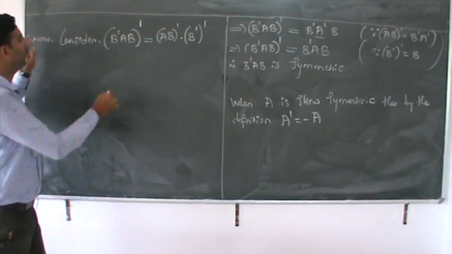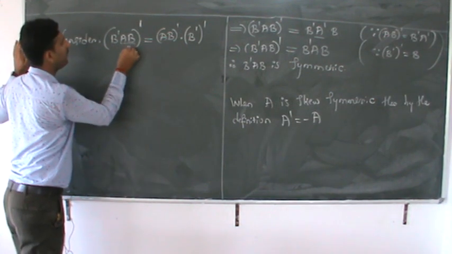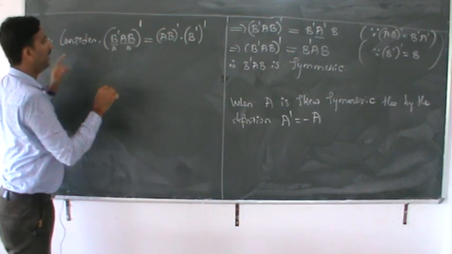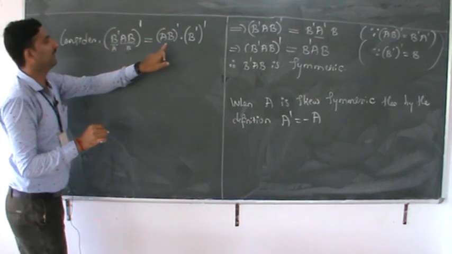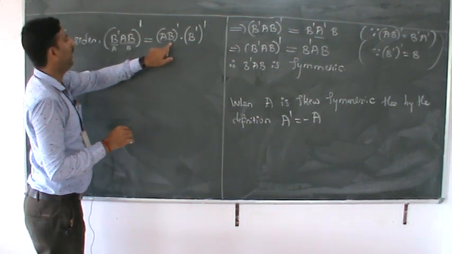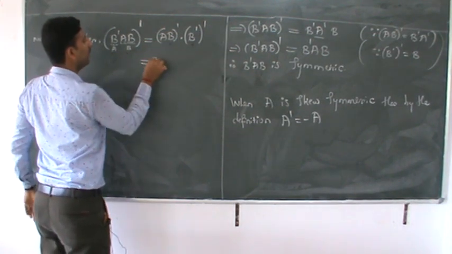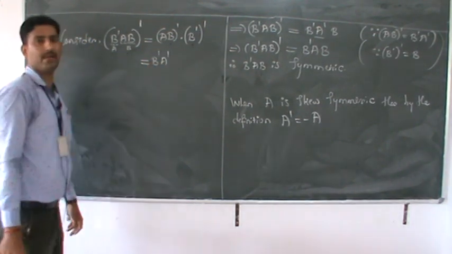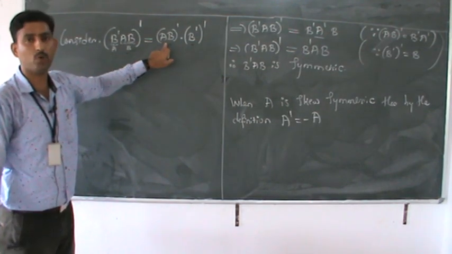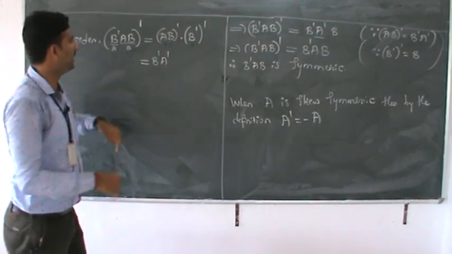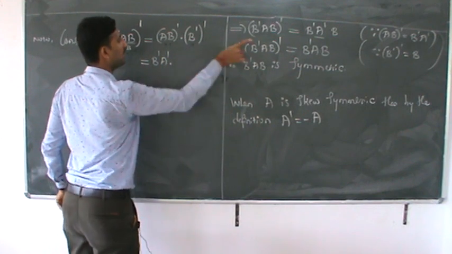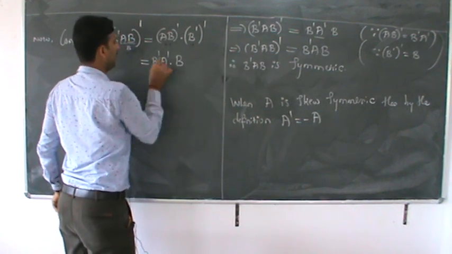According to the same result, you take it as B and you take it as A. AB whole dash is nothing but B dash into A dash. We have the property, fourth property of transposes. What is B dash into B dash? That result is nothing but B, same result.